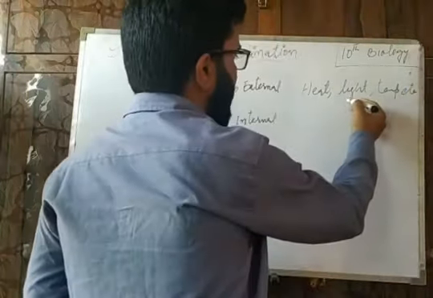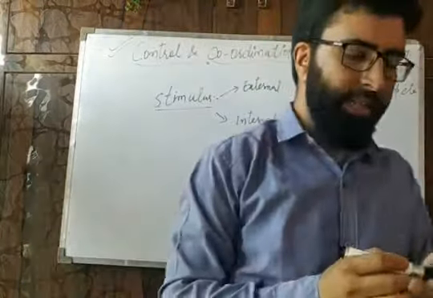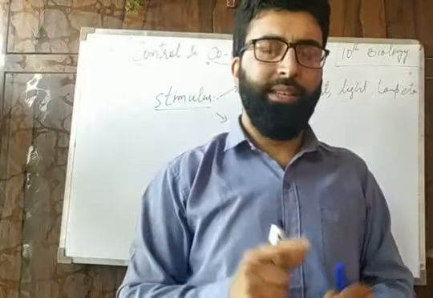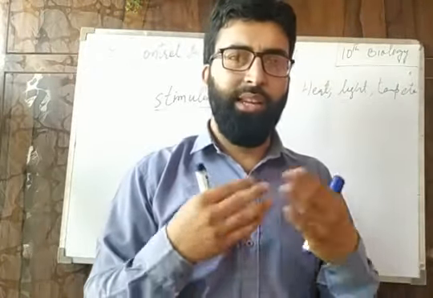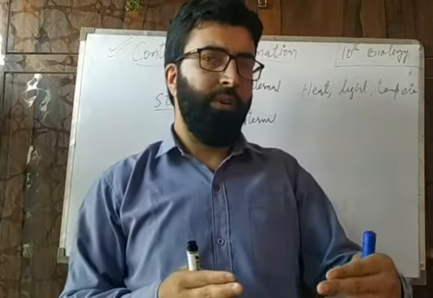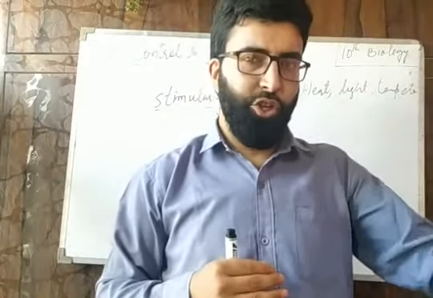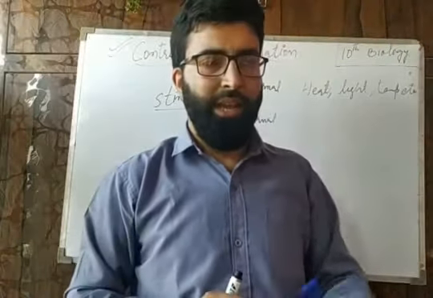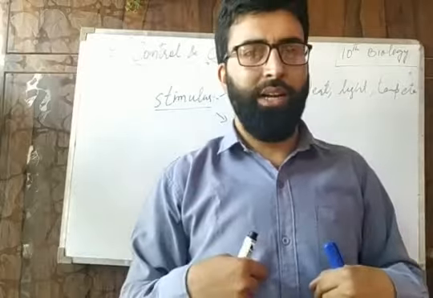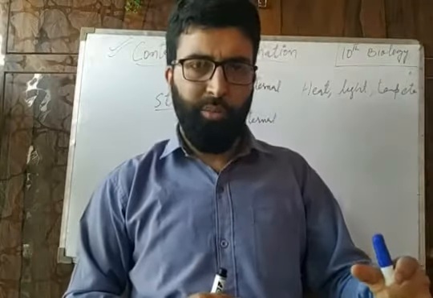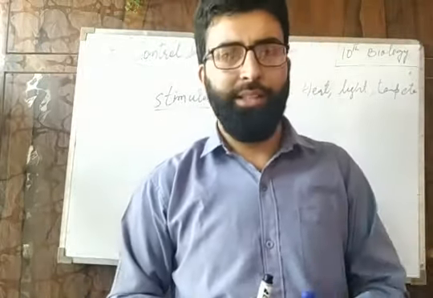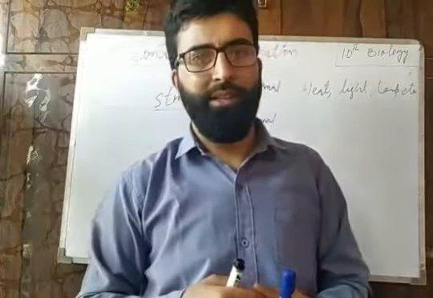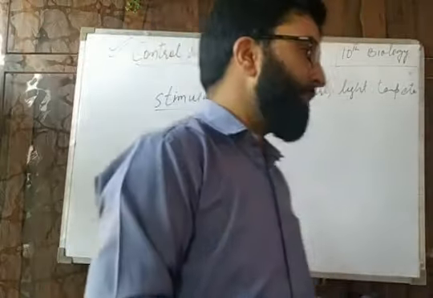For example, we will take light as a stimulus. When someone flashes light on our eyes at night, we close our eyes at once. This closing of our eyes is the reaction of the body that is caused by the light. Here light is the stimulus, and that reaction of closing our eyes is the response of the body. So light acts as the stimulus and the closing of eyes is the response to that stimulus.